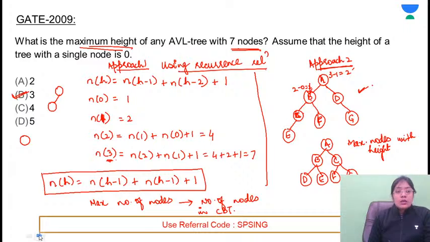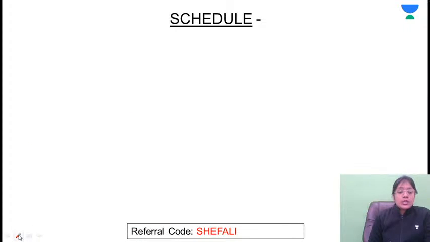Great. So this is all about this session. We have discussed the questions till 2009. Tomorrow we'll be discussing the questions which were asked in GATE 2008 and 7. And I guess after this we'll be having 2 more sessions on PYQs on trees, and after that I'll be starting with the graph traversals and PYQs on graphs.